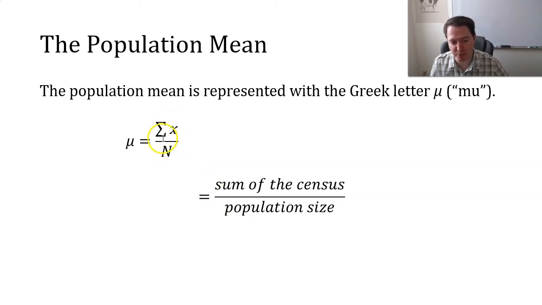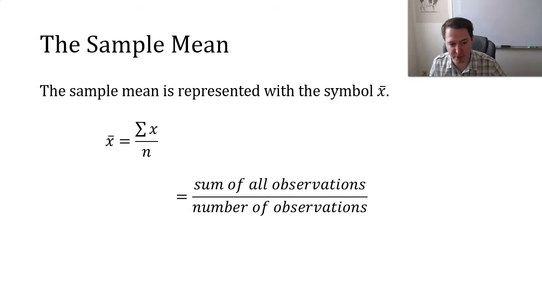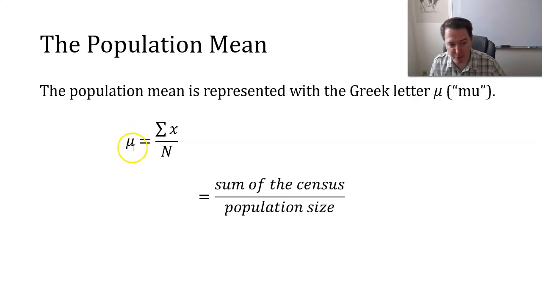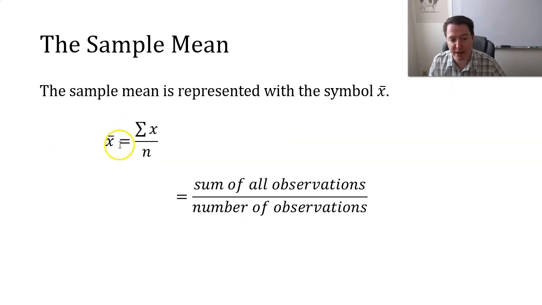Now, I don't want to focus on the formula because, as I talked about when we were talking about sampling, this census pretty much never happens. But this concept of mu being different than x bar is going to be important to us. Specifically, we're going to use this sample mean to make an estimate for a population mean moving forward. We're just doing descriptive statistics right now, which, remember, is just talking about what's in the sample, so we don't need to stress about that too much right now. I just want to get across the idea that these things are so importantly different to us in statistics that we're even going to use different symbols for them. The Greek letters are always going to be for populations, and we'll use English letters for samples.